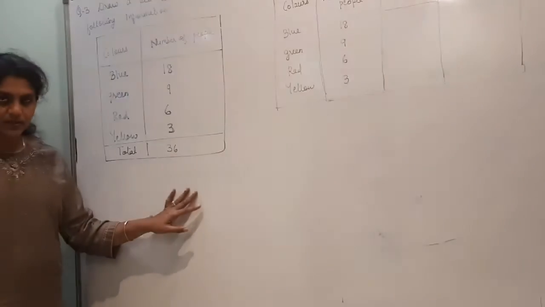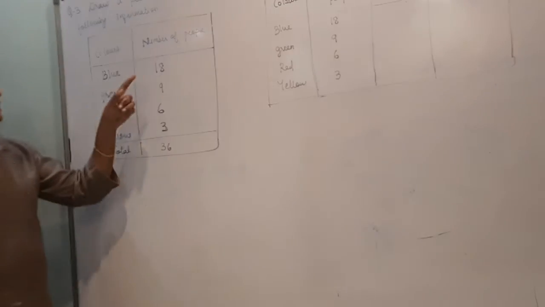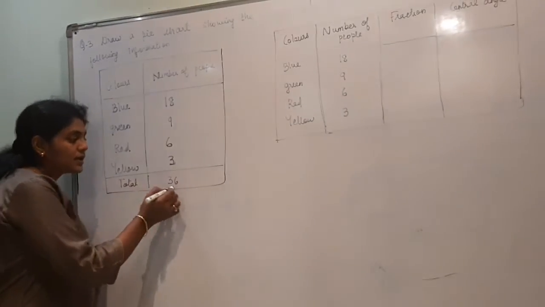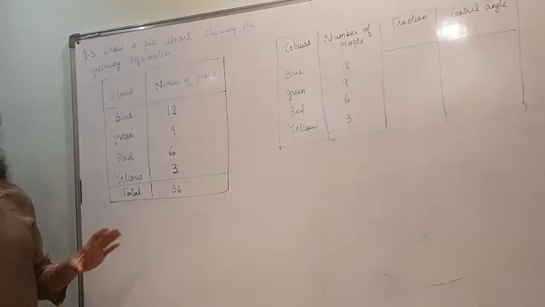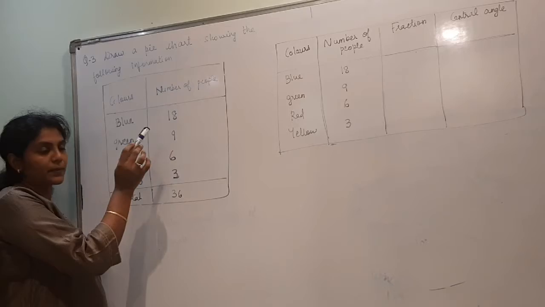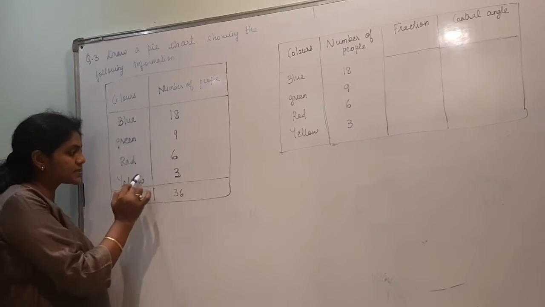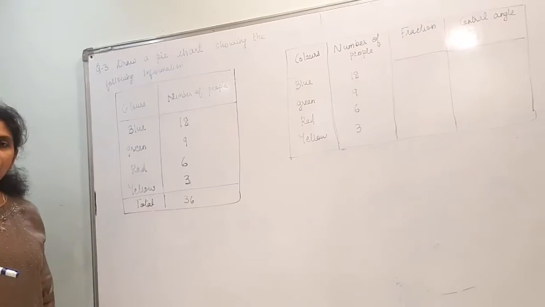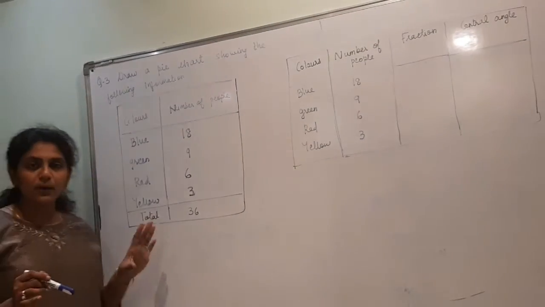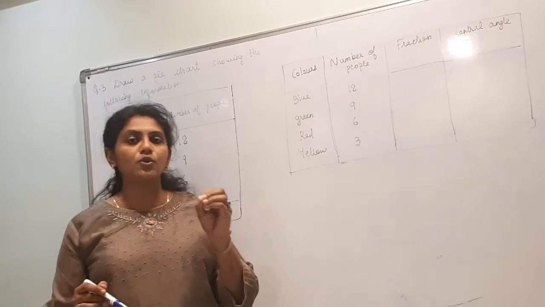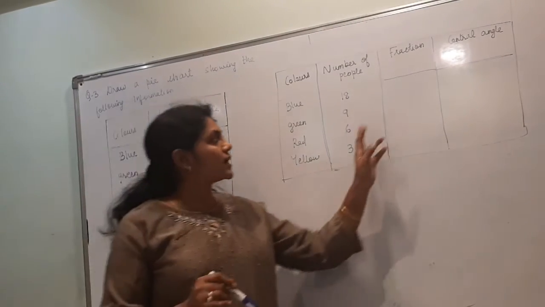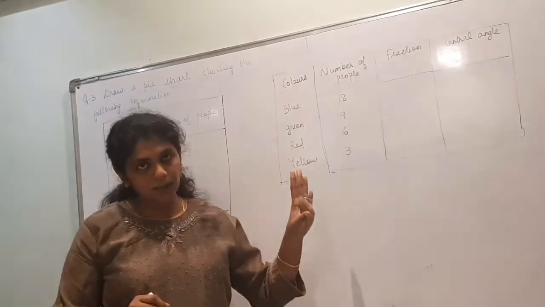Here table is given. Blue are the colors, number of the people who are liking the colors. Now total number of the people is 36. Blue, it is liked by 18, green 9, red 6, yellow 3. With this information you have to draw a pie chart. So whenever you have to draw a pie chart, you need to know what are the central angles. So central angles, for that you have to draw a table now.